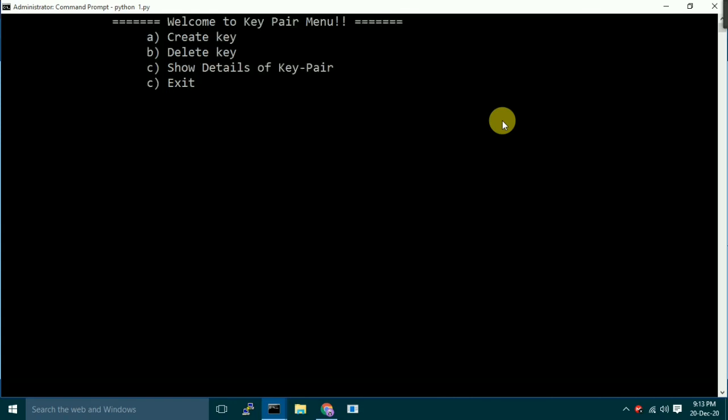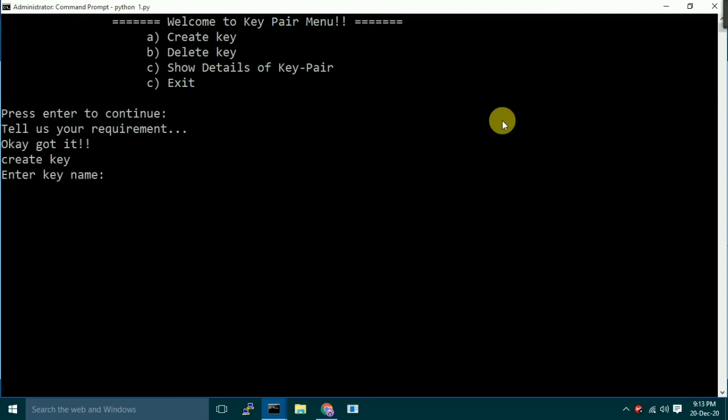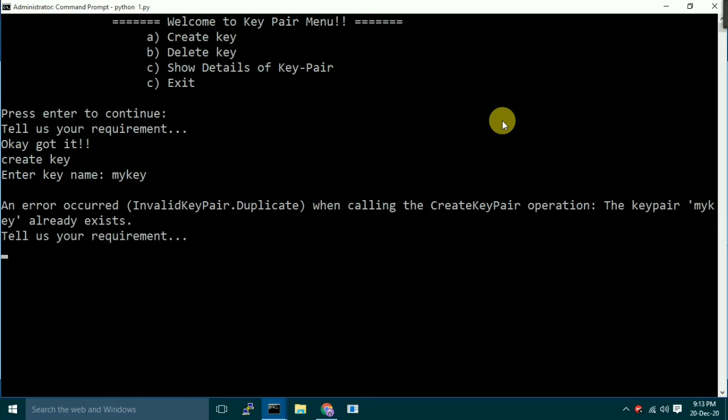Welcome to the key pair menu. A. Create key. B. Delete key. C. Show details of key pair. D. Exit. Create key. So let's create a new key and give a new name to this key. Let's say my key, and let's create this. Wait. So it's showing my key already exists, so the key pair exists. Let's create another key.